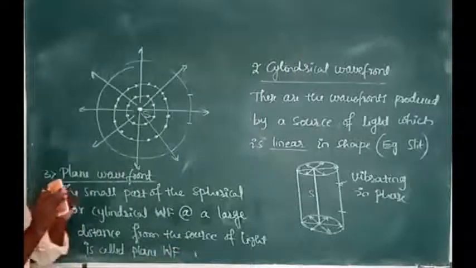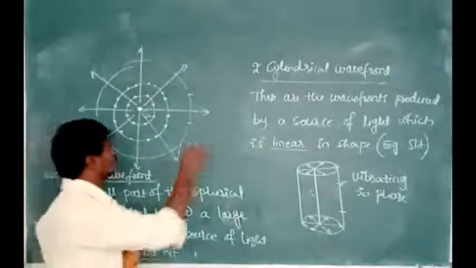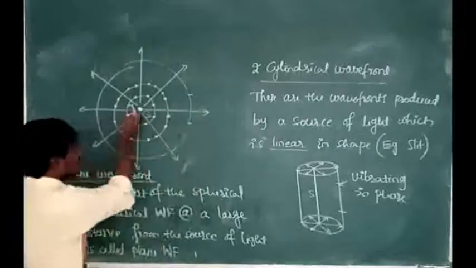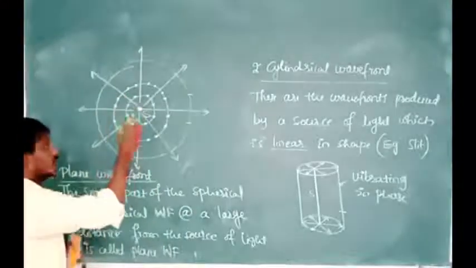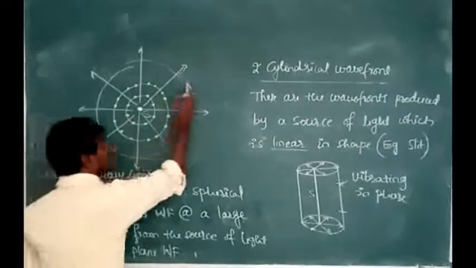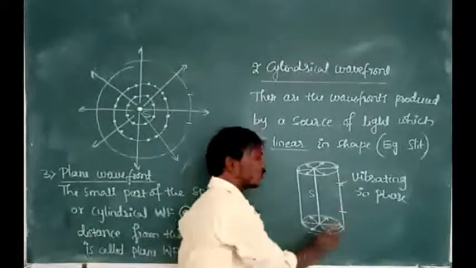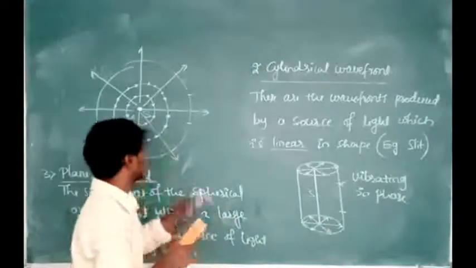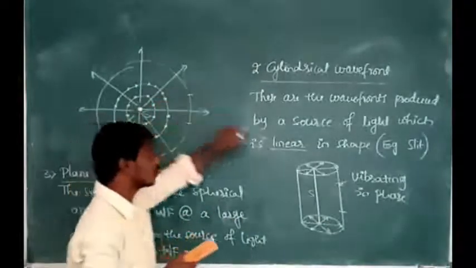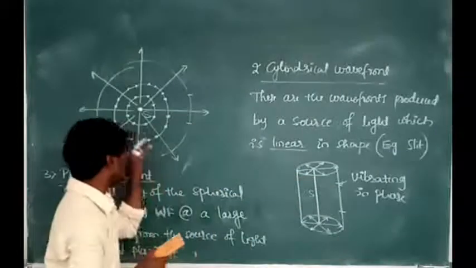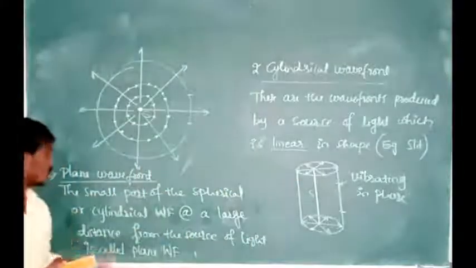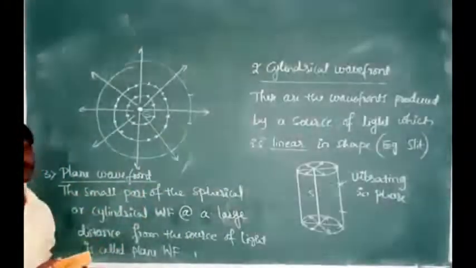So we are going to take only a small portion of the spherical wavefront from the distant source of light, and it is called the plane wavefront. It is called a plane wavefront because we take the small part of the spherical or cylindrical wavefront from a large distance from the source of light. So those wavefronts are said to be plane wavefronts.